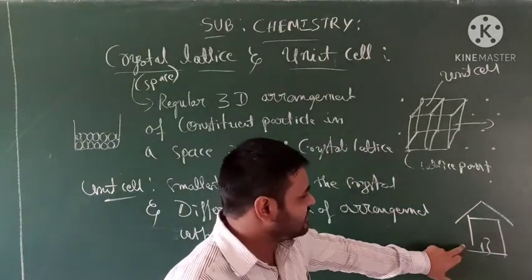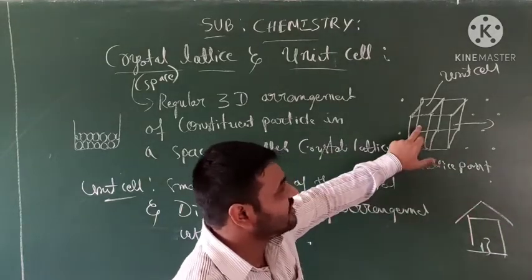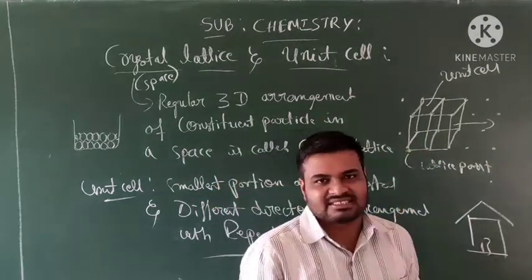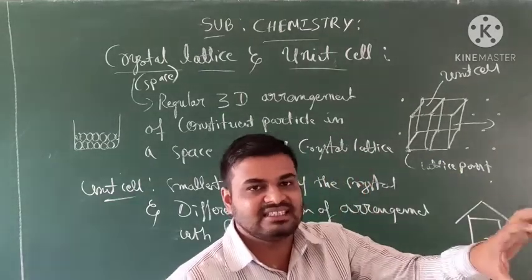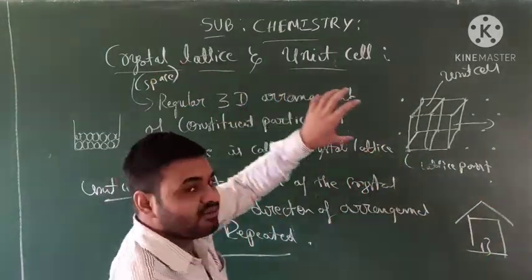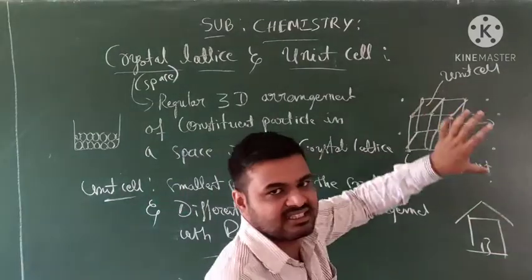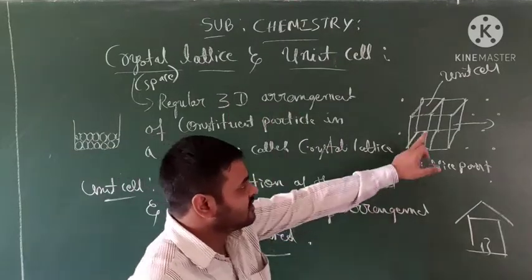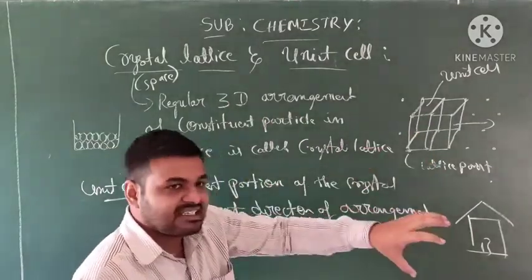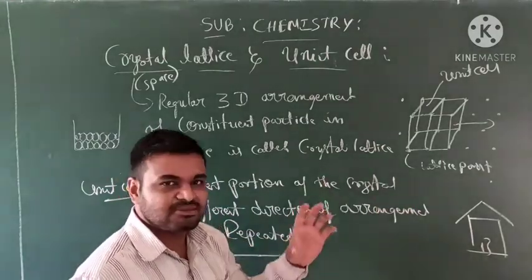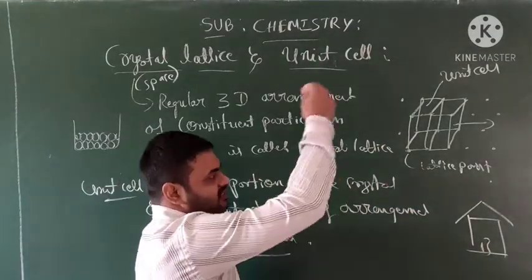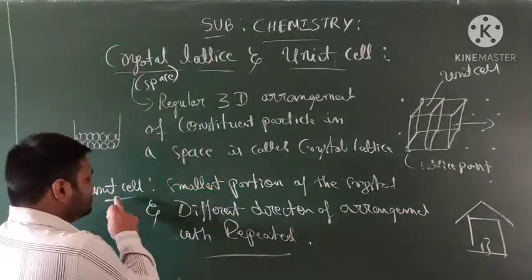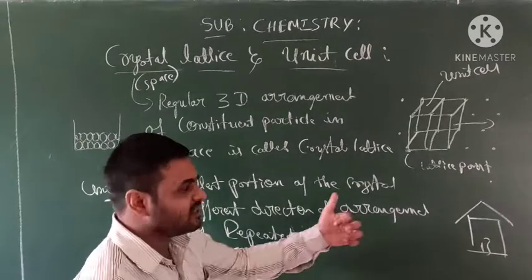Consider a brick as one unit cell. That type of bricks will be arranged to construct a building. The building is a crystal lattice, and one brick is considered a unit cell. Clear students? This is the difference between crystal lattice and unit cells. So a unit cell is the smallest portion of a crystal lattice, repeated in all directions. This is called a unit cell. What are the characteristics of unit cells?